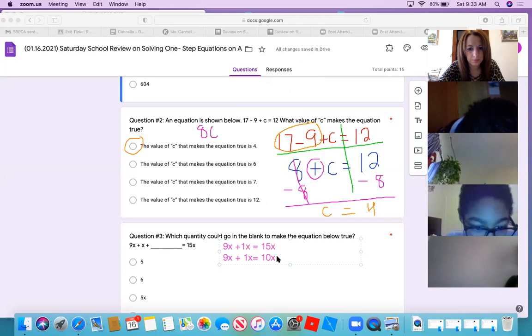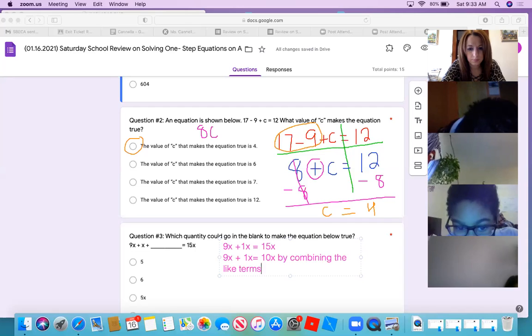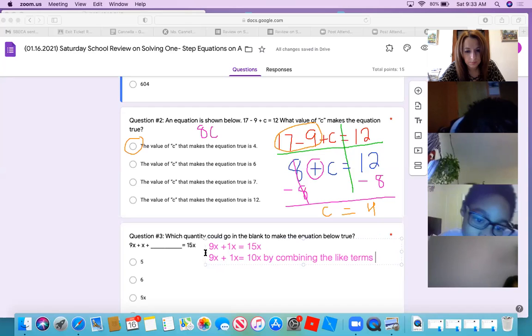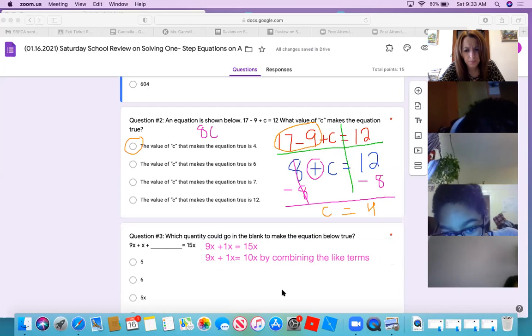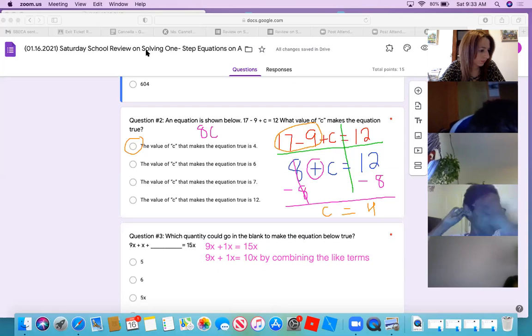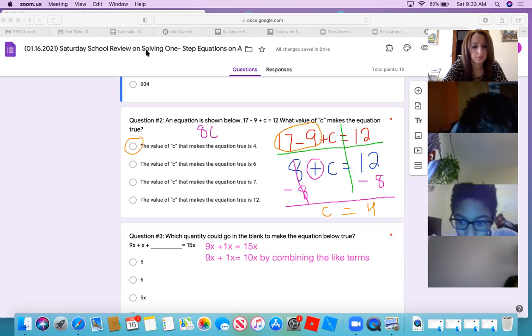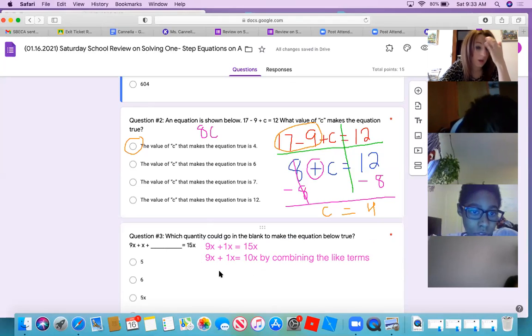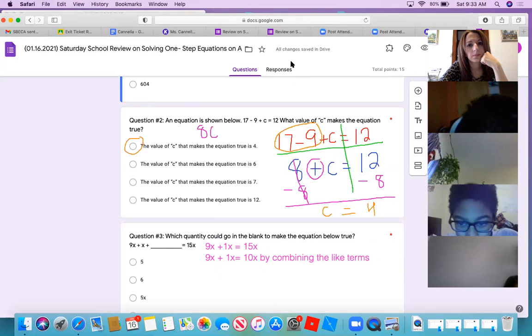Then what do you do? And then we have to subtract. Subtract what? 10 by 15. Why? Because the opposite of addition is subtraction. So when we solve, the question mark is going to be 5. Okay, 5 what? 5x. Okay. Let's see if she's right.